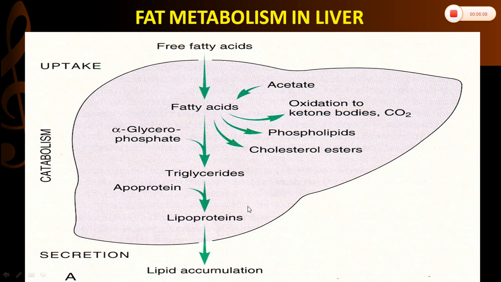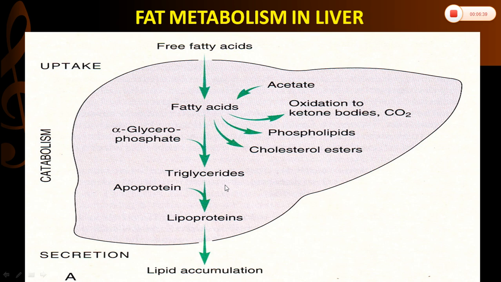So the next one is how this triglyceride accumulation occurs in the liver. The causes are excess free fatty acid entry into the liver in case of starvation. The other cause is hypoxia, because of lack of oxygen, fatty acids are not oxidized to ketone bodies. And also because of excess alcohol intake, there will be more action of the enzyme alpha glycerophosphate. That's why more fatty acids are converted into triglyceride because of alcohol abuse.